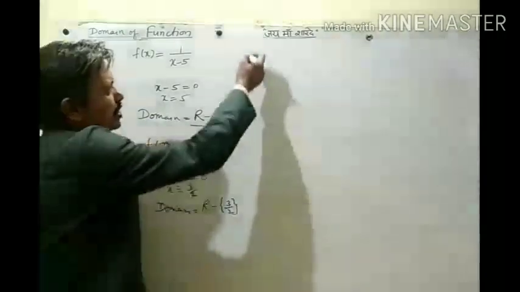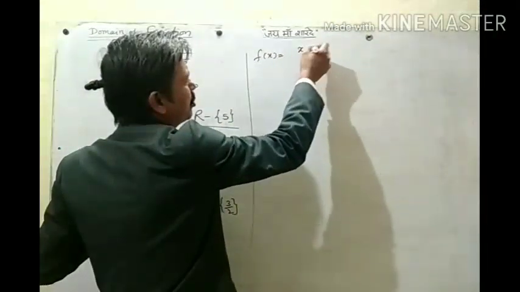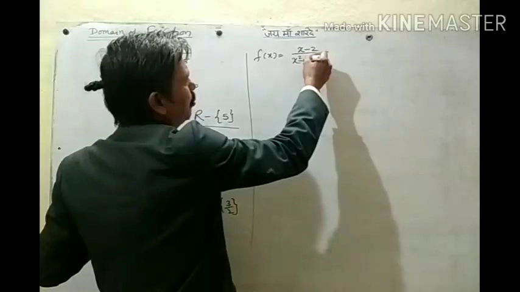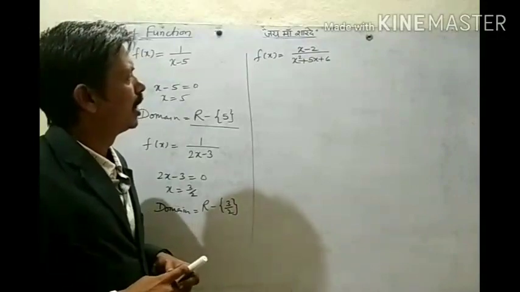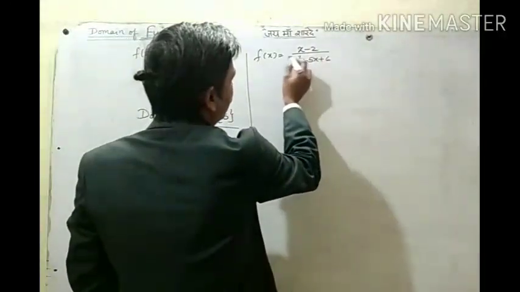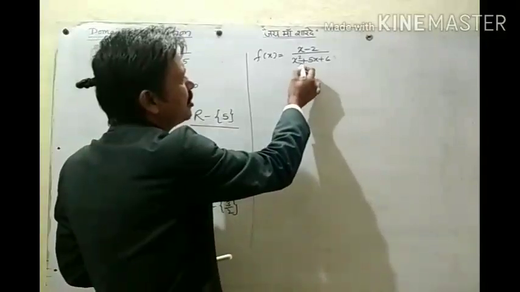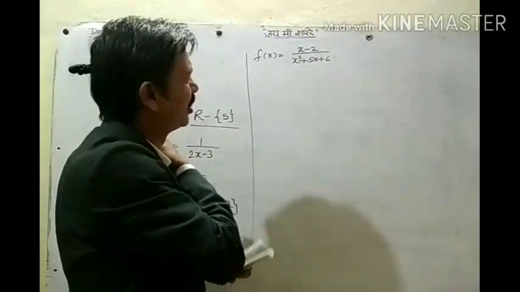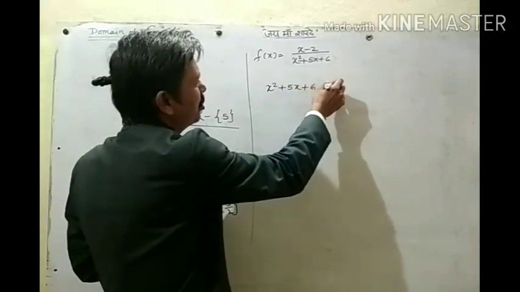Okay? One more example, if you take f of x equal to x minus 2 upon x square plus 5x plus 6. We will find its domain. So again we have x terms in the denominator. This function will be defined only when this denominator is non-zero. If the denominator becomes 0, the function is not defined. So we put x square plus 5x plus 6 equal to 0.